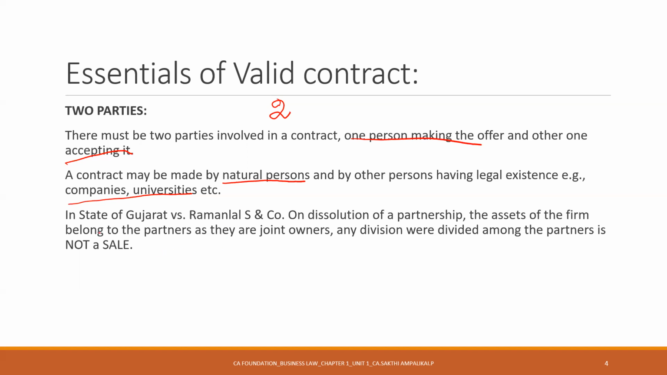A case law is given here. This is quite a popular case law. On dissolution of partnership, the assets of the firm belong to the partners as the joint owners. Obviously, when they are conducting partnership business, the assets of the business belong to all the partners within the partnership. When they are dissolving it, obviously the assets will be distributed among them.